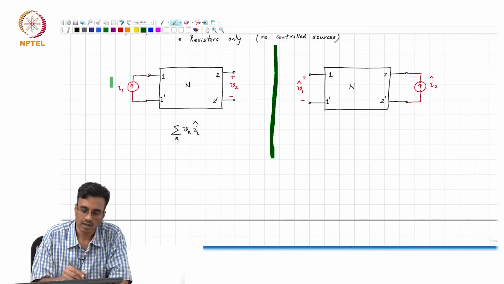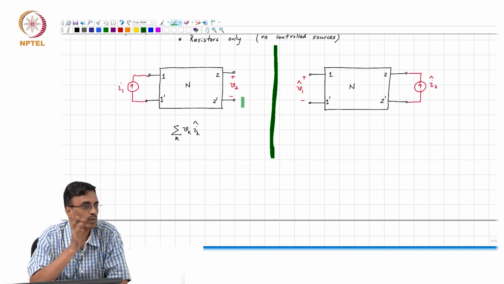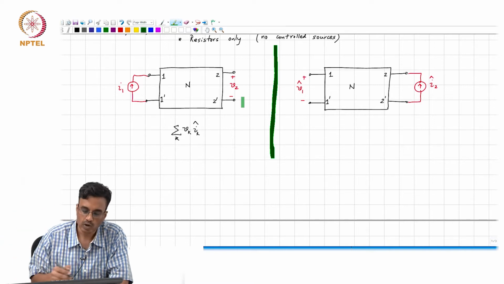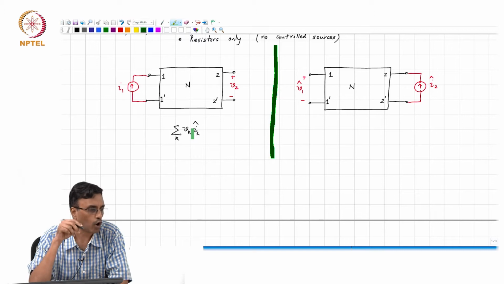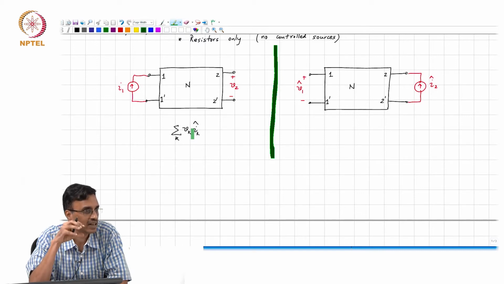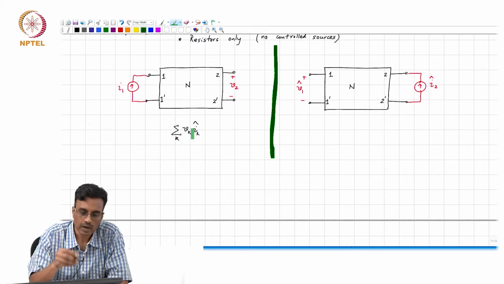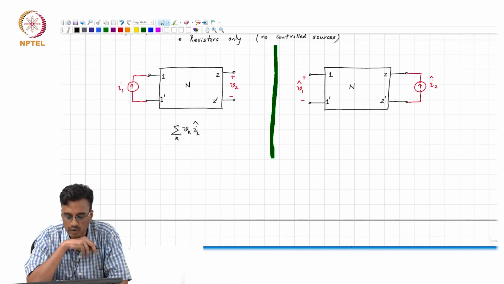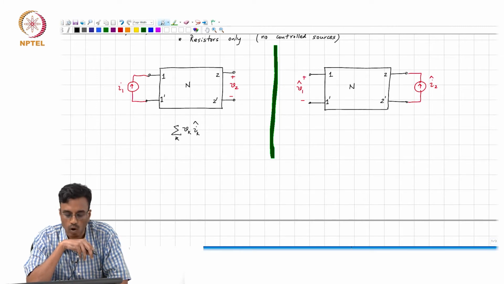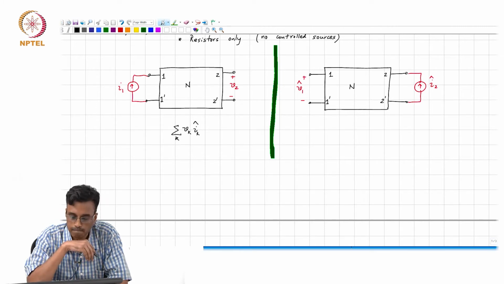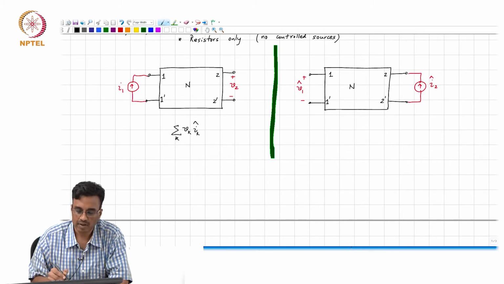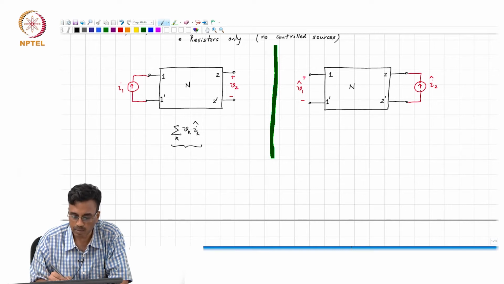Remember, the unhatted quantities correspond to the network on the left, the hatted quantities correspond to the network on the right. And k runs over all the branches which are sitting inside the box. So, if I want to form the product Vk Ik hat for all the branches in this entire network, you have this which corresponds to the internal branches.